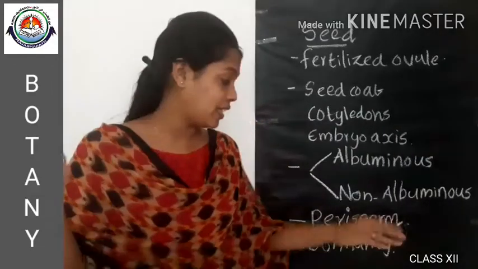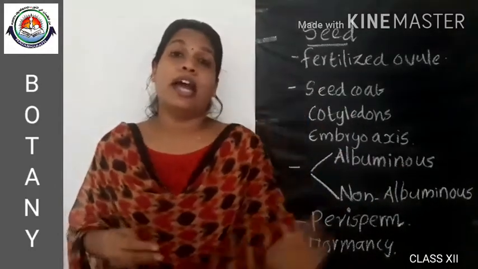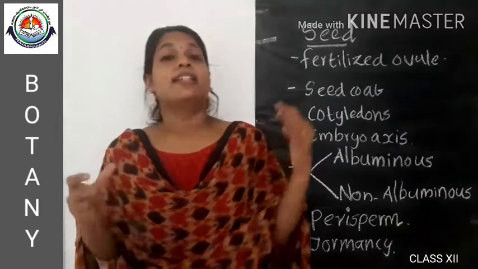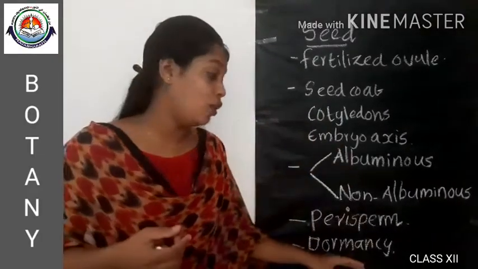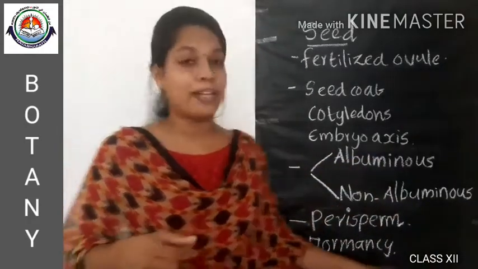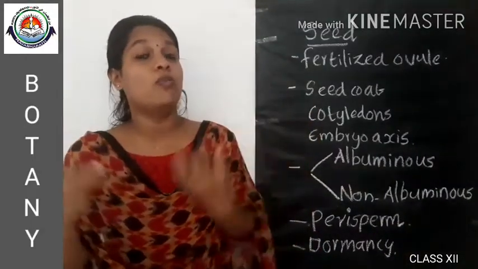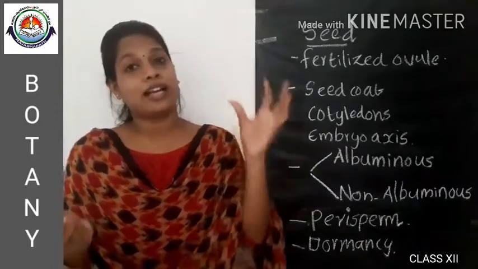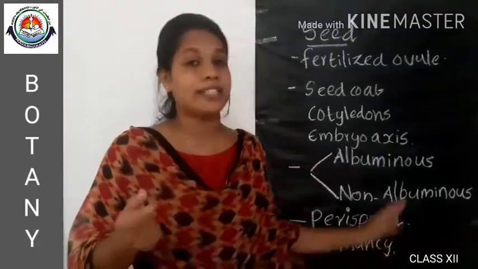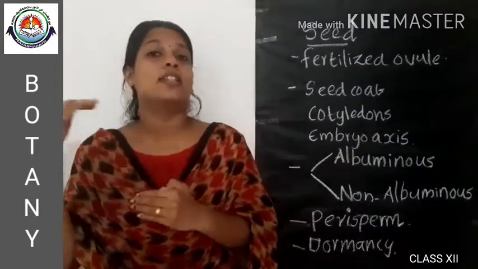That leads to an inactive stage called dormancy. And when favorable conditions like adequate moisture, oxygen and temperature arise, the seed loses the dormancy and it gets germinated. So that is the dormancy period of a seed in which, when the seed matures, it loses water content and the metabolic activity of the embryo gets reduced, leading to an inactive stage called dormancy, and when favorable conditions occur, it germinates.